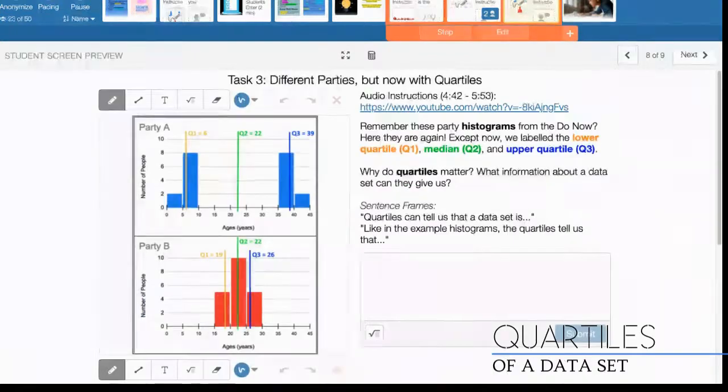And then lastly, on page 8, these questions are more of an opinion question, okay? Why do you think quartiles matter? So you're gonna go ahead and give your best opinions on it, okay? And talk about what information quartiles can give you, okay? So think about that. I hope this helps.